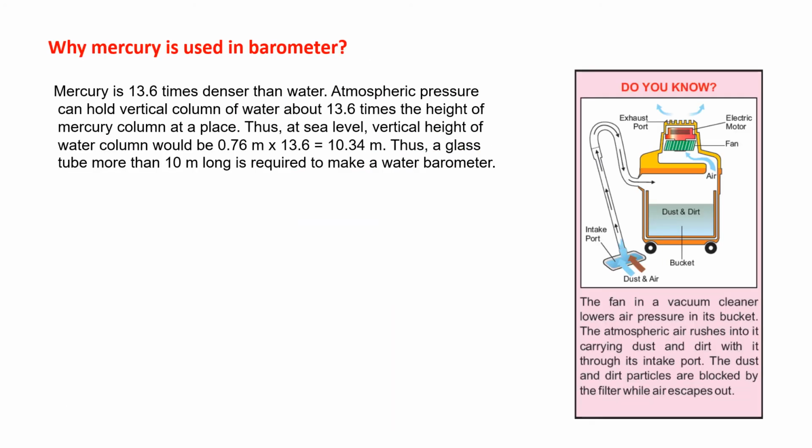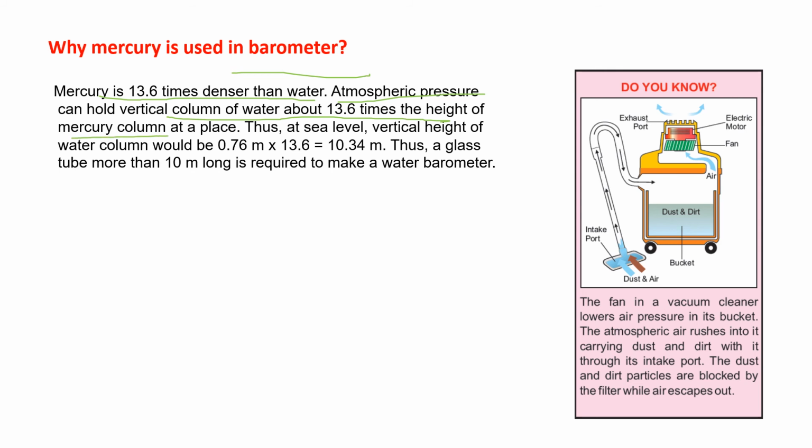So the question arises in mind, why do we use mercury in a barometer, why can we not use any other liquid, right? Because mercury is 13.6 times denser than water. It is heavier, 13.6 times heavier as compared to water. That's why we use mercury. Atmospheric pressure can hold a vertical column of water about 13.6 times the height of the mercury column at a place.